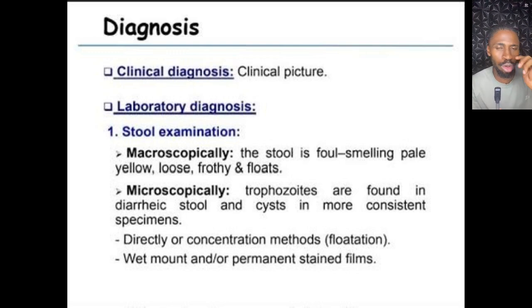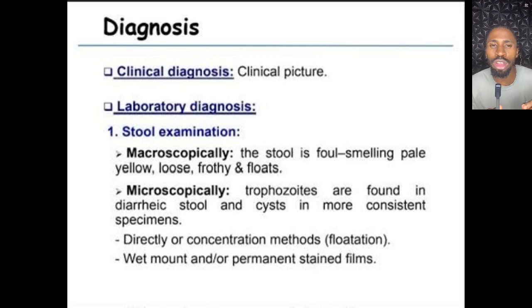Now what is a stool microscopy? You are getting either the trophozoite or the cyst. The trophozoite is gotten when there's diarrhea stool, when the stool is watery. You can get the cyst when the stool is semi-solid, which means it has lasted for a long time, because trophozoite cannot last outside the body for a long time. But this is not really that specific, because you need visualization. The sensitivity is quite reduced, about 75 to 80%, and you only do it for acute condition. You also try it 3 to 5 times.